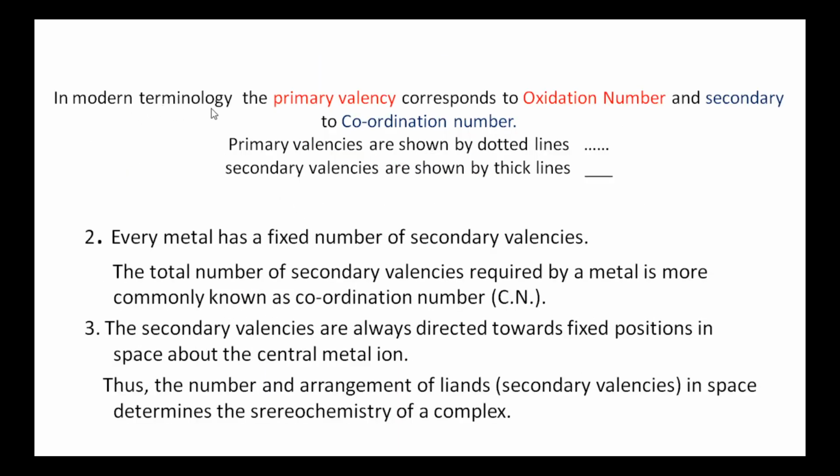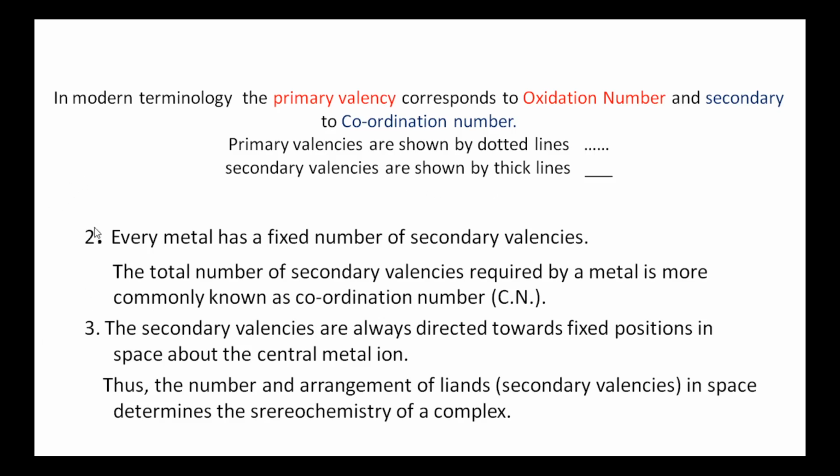In modern terminology, primary valency corresponds to oxidation number and secondary valency corresponds to coordination number. Generally, primary valencies are shown by dotted lines, secondary valencies are shown by thick lines in the Werner structure.